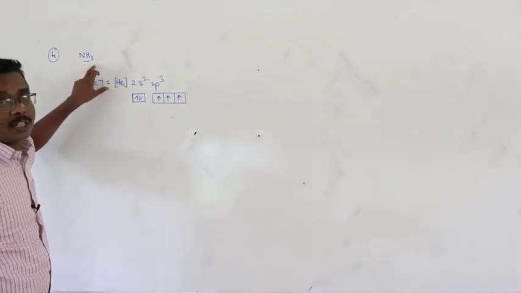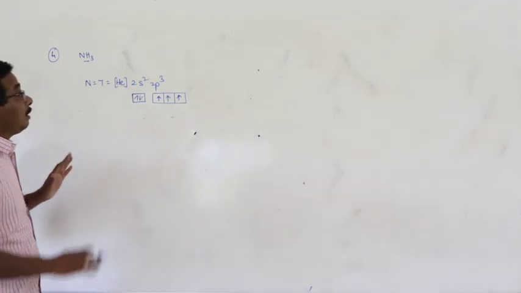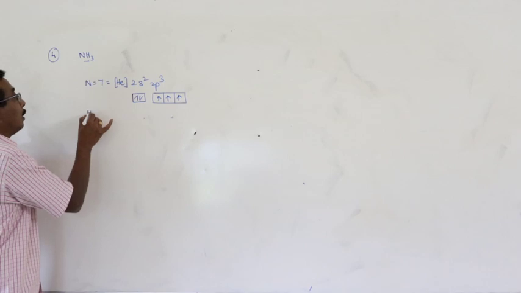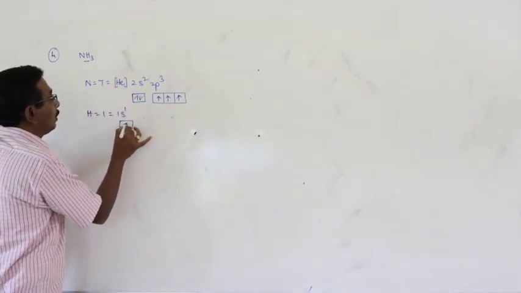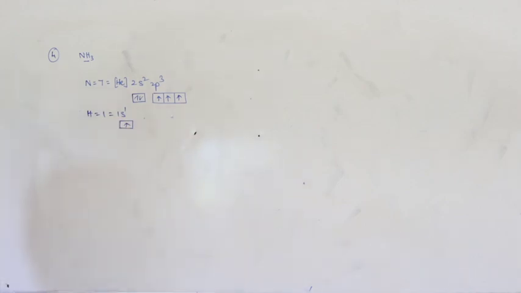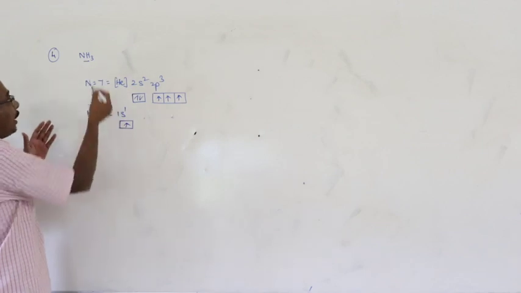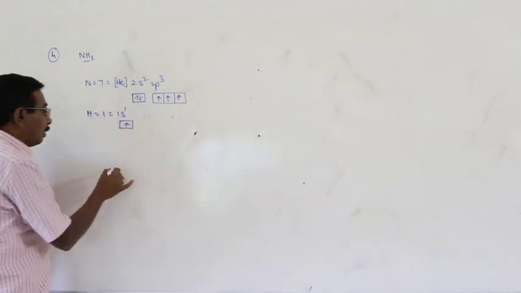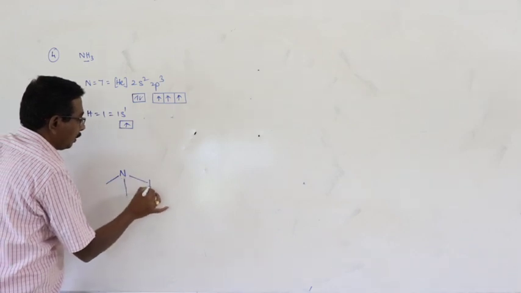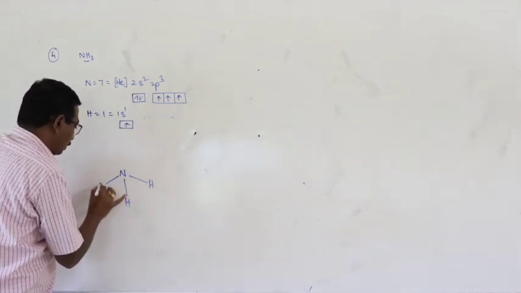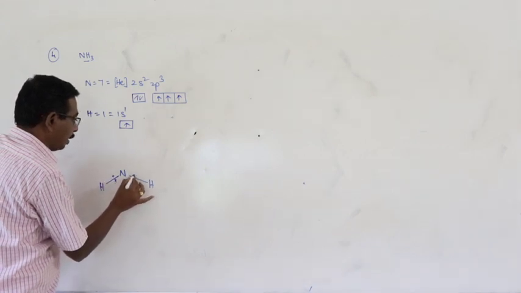Here, there are 3 hydrogen atoms. Okay. And now, the electronic configuration of each hydrogen atom is given like this. Now the 3 unpaired electrons of nitrogen pair with the unpaired electrons of hydrogen, resulting in the formation of 3 bond pairs.